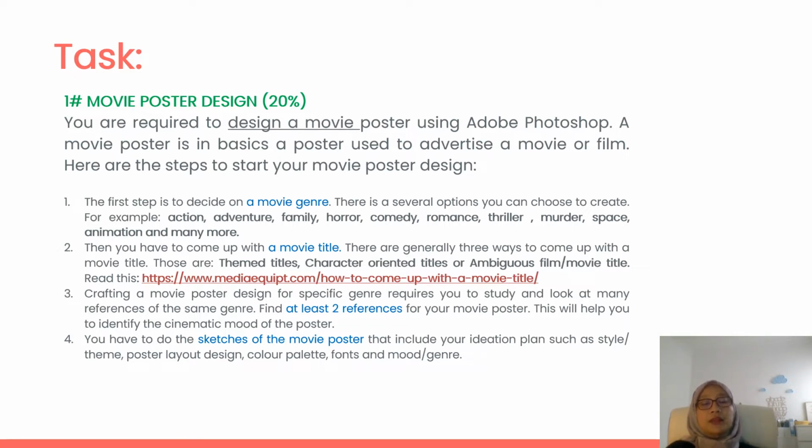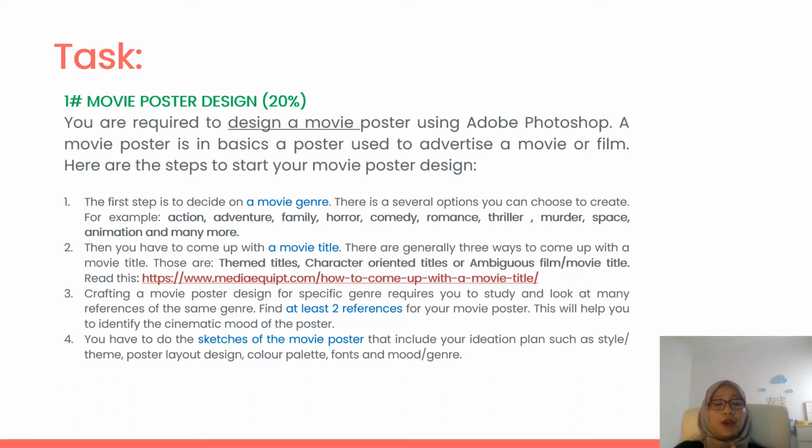After that, to craft a movie poster design for a specific genre, you need to study and look at main references of the same genre. Because we want you to get ideas for your movie poster design, we need you to find at least 2 references for your movie poster. These references are a guide for you to look at the layout of the poster, or the color scheme used in the poster, or how the image manipulation is done in that poster. This helps you to identify the cinematic mood of your poster.